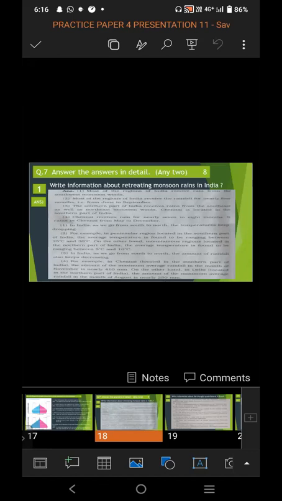Next point, in India, as we go from south to north, the temperature keeps dropping. For example, in the Peninsula region located in the southern part of India, the average temperature is found to be ranging between 25 degrees Celsius and 30 degrees Celsius. On the other hand, in the mountainous region located in the northern part of India, the average temperature is found to be ranging between 5 degrees Celsius and 10 degrees Celsius.